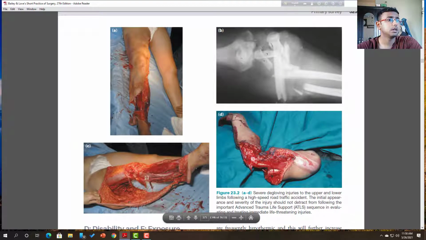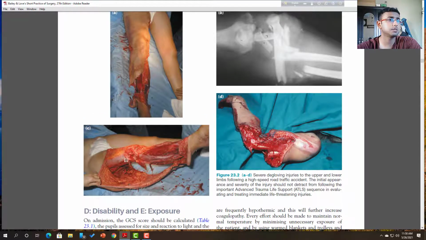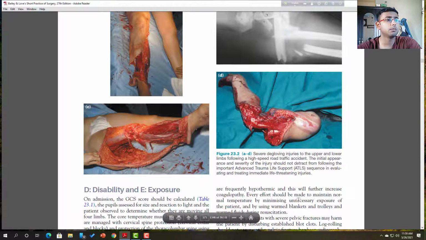So you can see some traumatized patients have muscle lacerations or severe degloving injuries, where you can see some joints and bones at the trauma site. It is a degloving type of injury because there is huge muscle loss and a huge gap in the wound. Okay, that is called degloving injury.